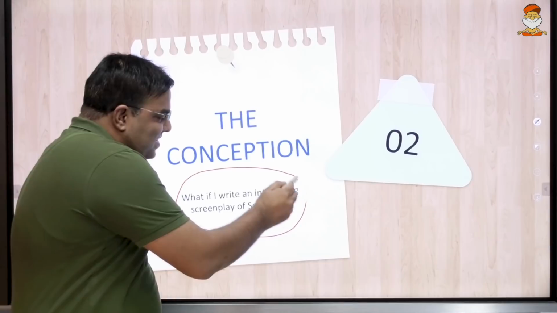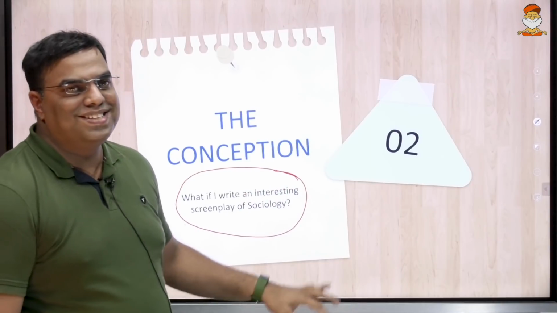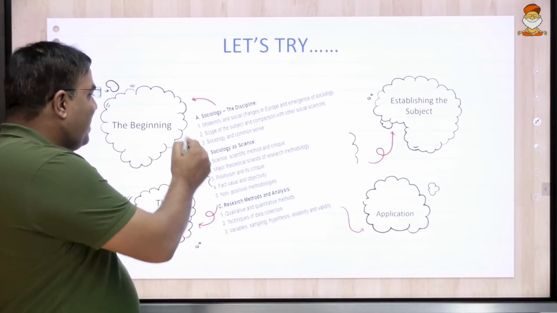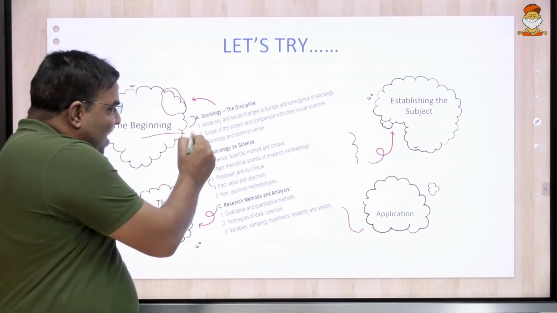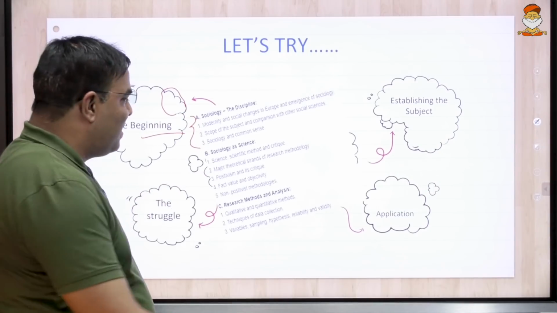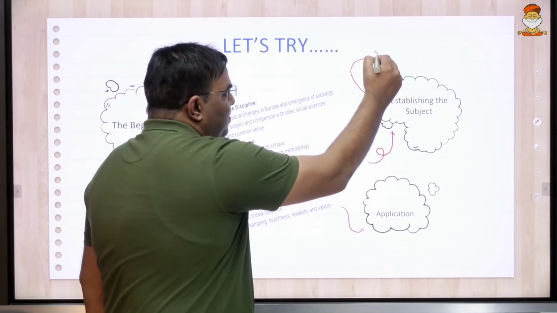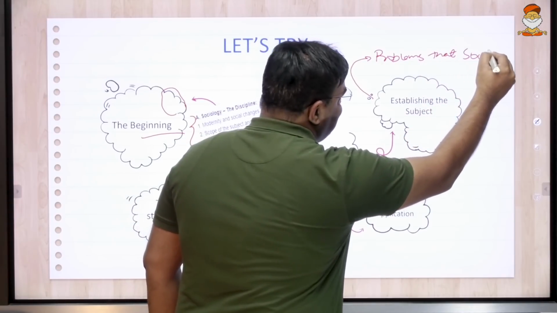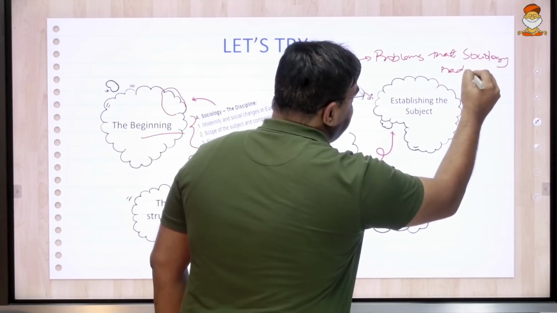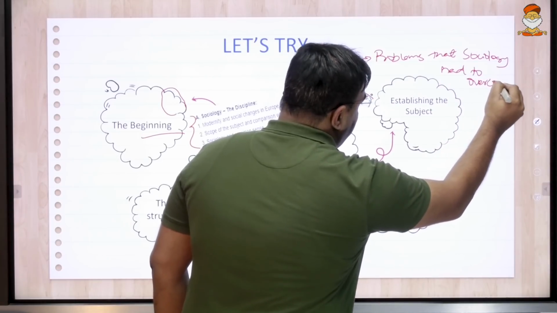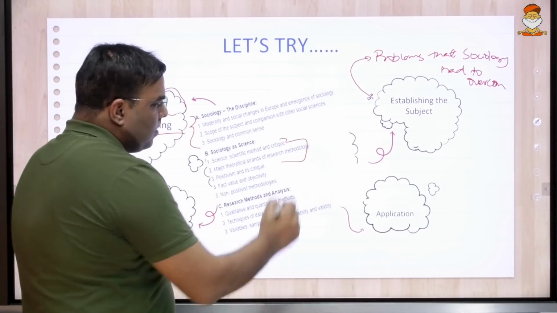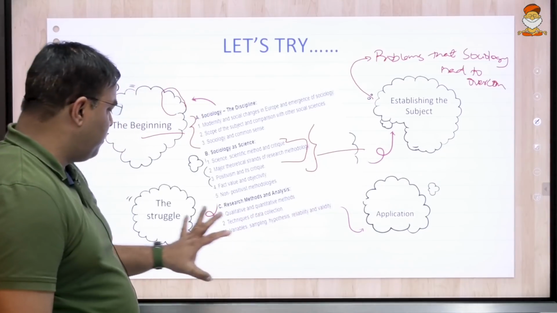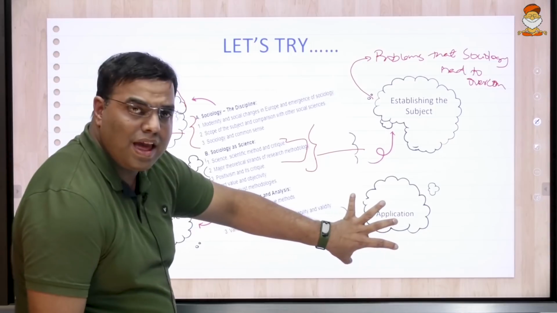What I try to do is, I'll write an interesting screenplay of sociology. Let us try the same portion, right? The first is the beginning. How was sociology born? Then I'll try to establish what are the problems that sociology had to overcome. Right? The establishment of the subject, the initial days. Then how did everything come about? The struggle, and finally the application.